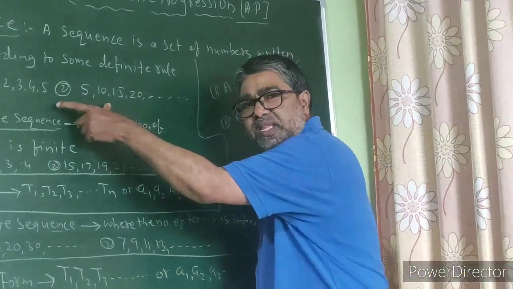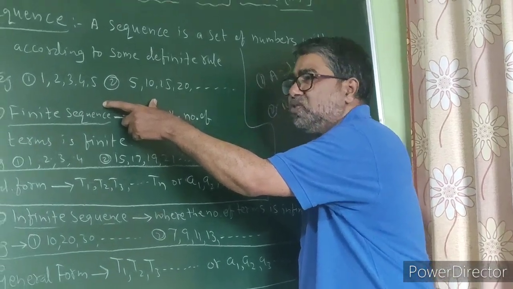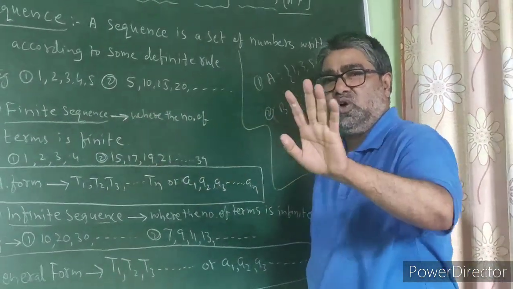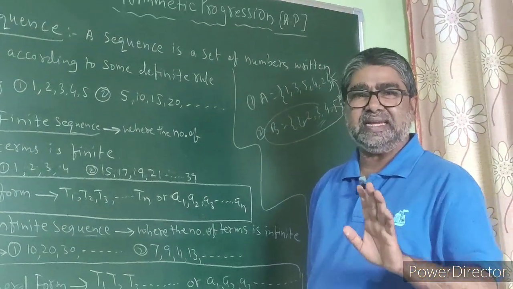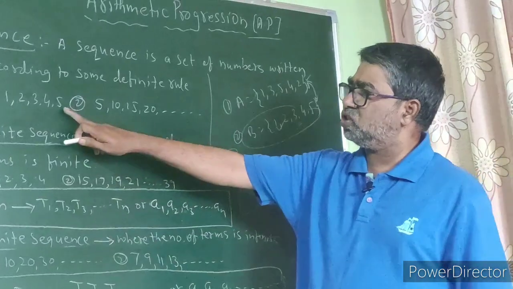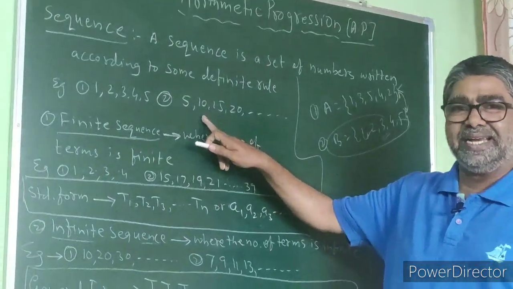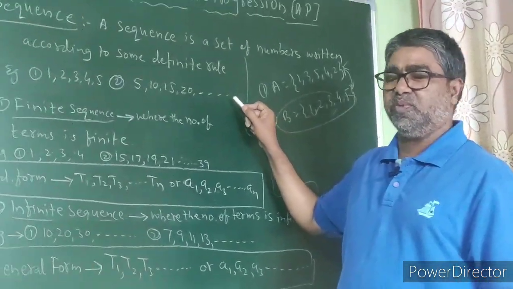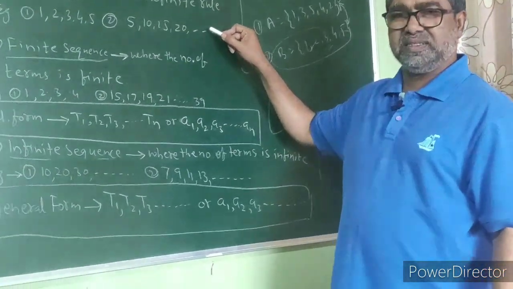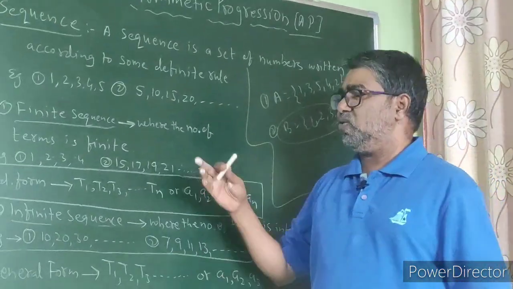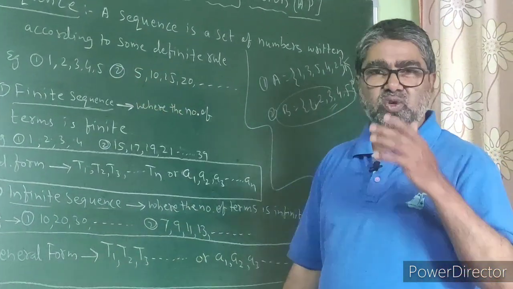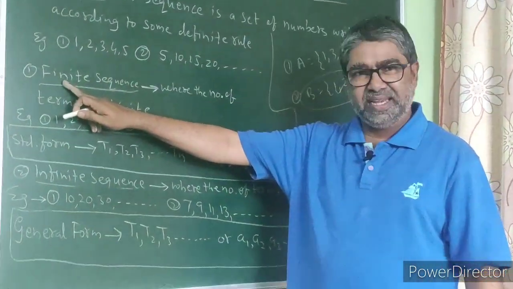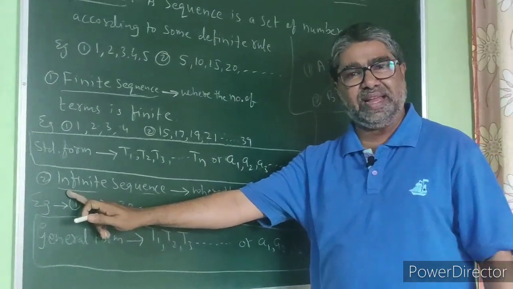If you compare these two examples of sequence, in the first example, after 5 no number is written. The process of writing the numbers is stopped at 5. But in the second example, after 20 the words 'and so on' are put, that is, more and more numbers are there. So by comparing these two examples, we come to know there are two types of sequences. The first one is a finite sequence, the second one is an infinite sequence.